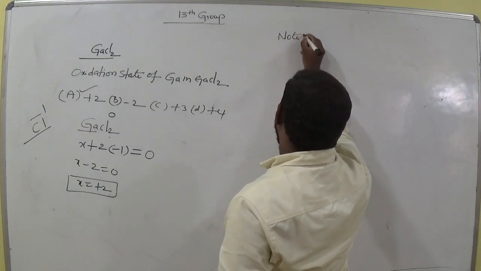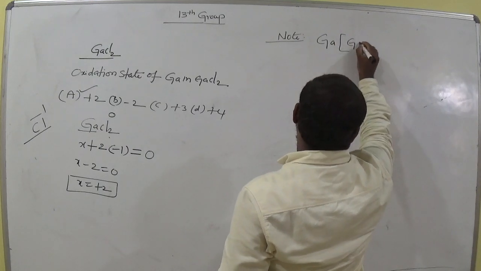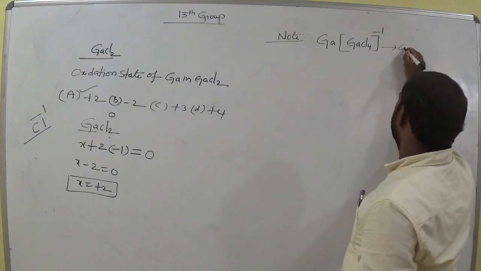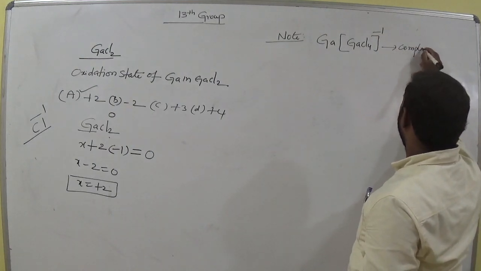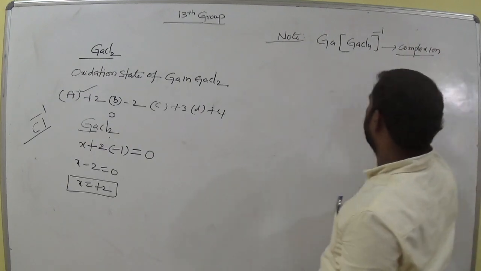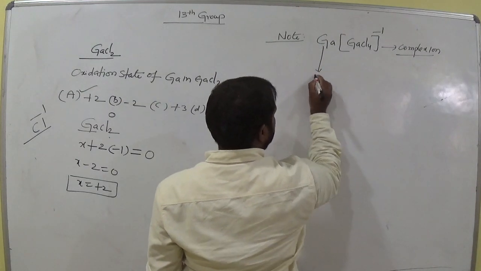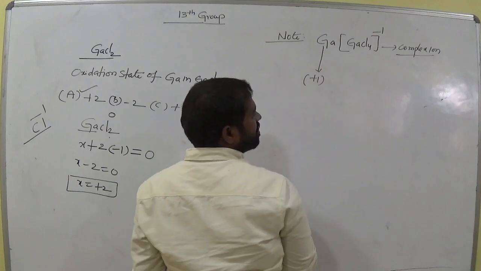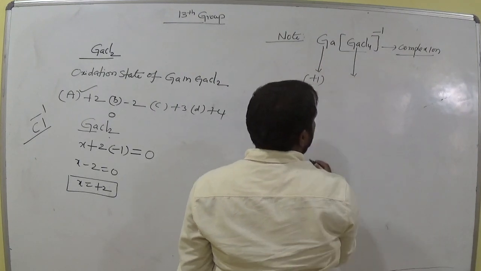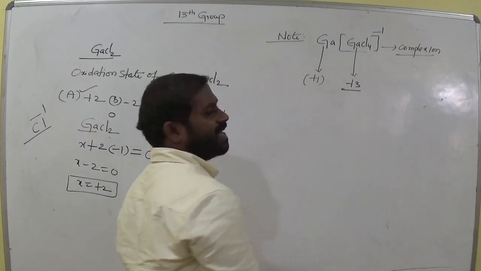Note, GaCl4 minus is a complex anion, a complex ion. Now in this compound the oxidation state of gallium is +1 in one part and +3 in the other.